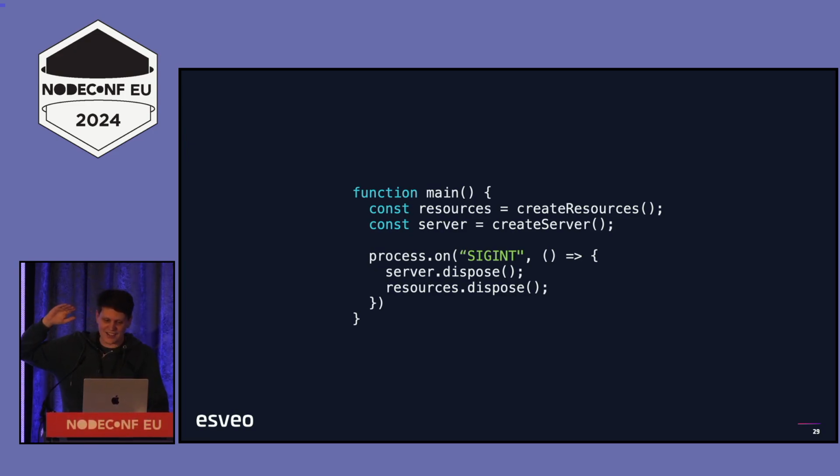Then we add events and handlers for different cases that can come up while we're running our code. In particular, the important one for us here is that at some point, we want our server to be able to stop. We want to be able to close everything down. In this case, we'll listen to the SIGINT signal, and if someone fires SIGINT, presses Control-C or whatever, then we'll dispose of all the resources and the server will shut down.